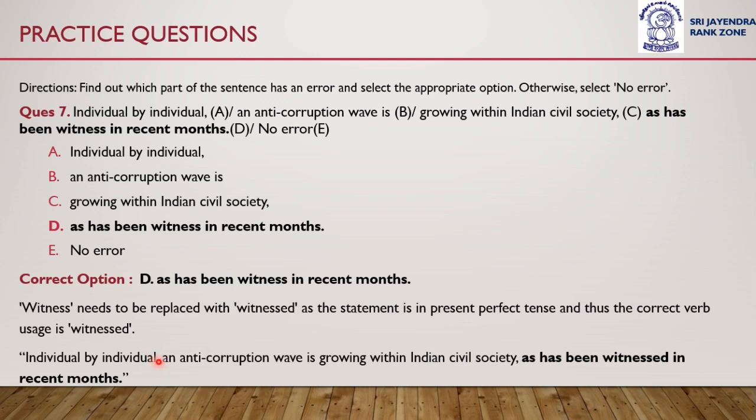So the correct sentence is, an anti-corruption wave is growing within Indian civil society, as has been witnessed in recent months. Instead of witness, we have used witnessed. Therefore, the error is in part D of the sentence, and the correct option is D, as has been witnessed in recent. Witness should be replaced by witnessed. So option D is the answer to this question.